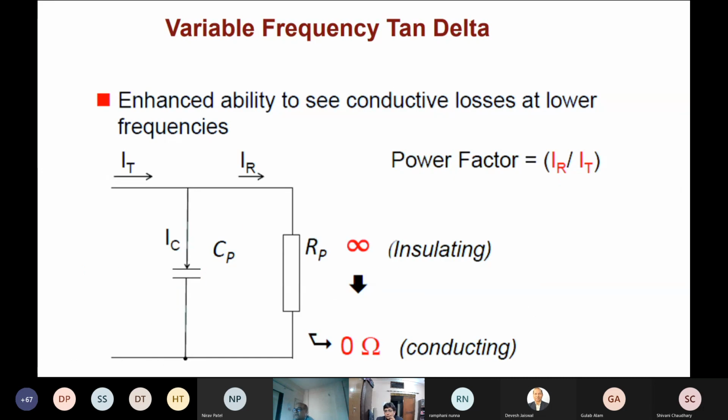Another nice illustration which I found through the technical material is Rp for a purely insulating material. As I showed you, imagine that this is not the condenser core, this is the parallel path of the condenser core. If it is pure insulation, it will be infinity. So this resistive current will be practically zero. But as the parallel paths keep on increasing, or it goes from insulating to conducting, you will see the difference there.